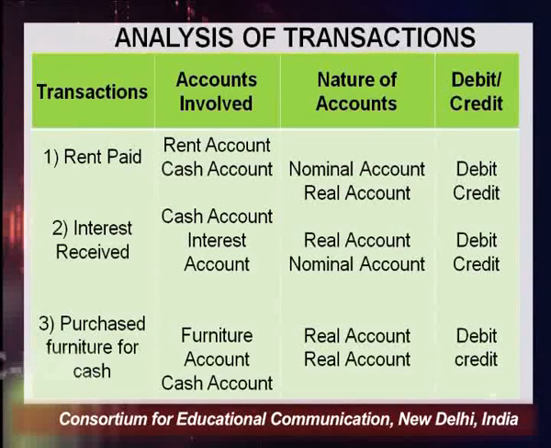The next transaction is purchase of furniture for cash. You have purchased furniture. When you are purchasing furniture, what is coming in? Furniture is an asset, and all types of assets come under the list of real account.